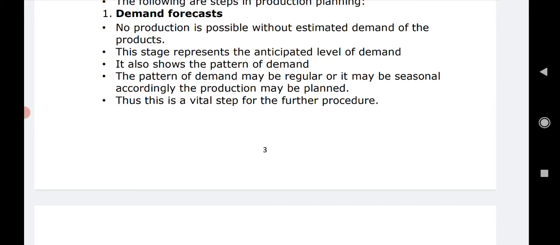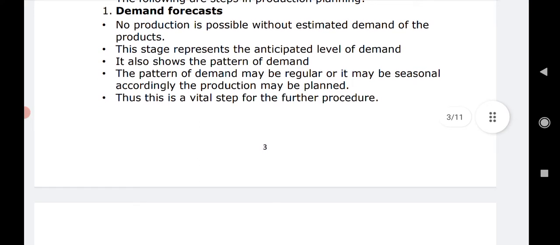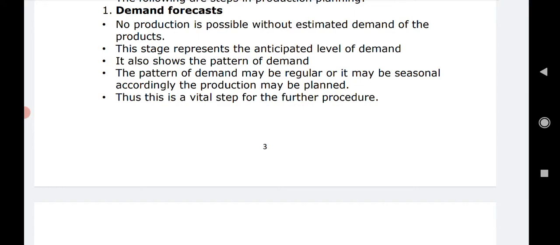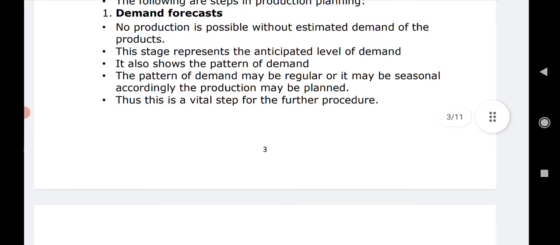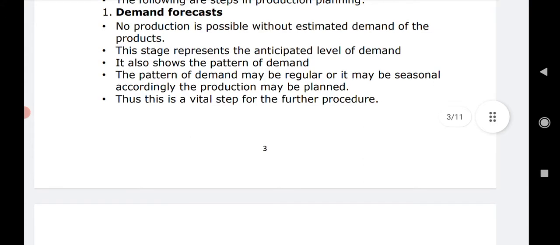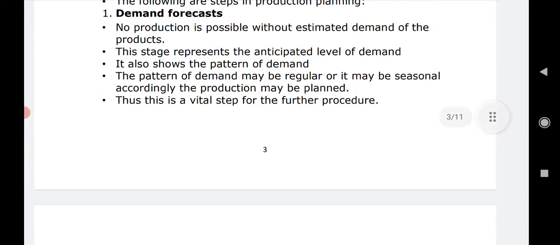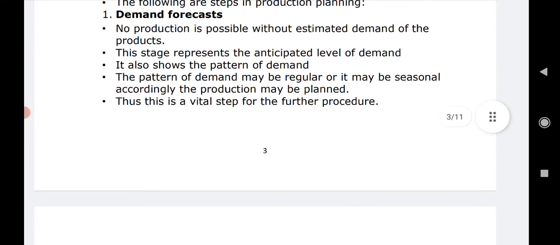So first of all, what we need to do is focus on demand forecasts, right? The first stage of a production plan is demand forecasting, or we check the demand: what will be the expected demand in future of a particular product, and then we plan out its production. No production is possible without the estimated demand of the product.